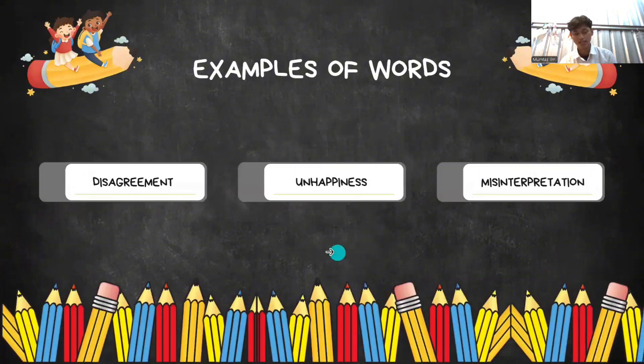There are three examples of words. The first, disagreement. Second, unhappiness. And the last word is misinterpretation.